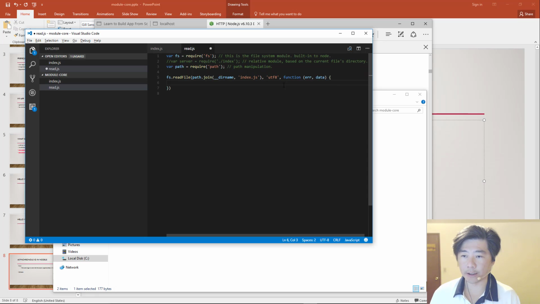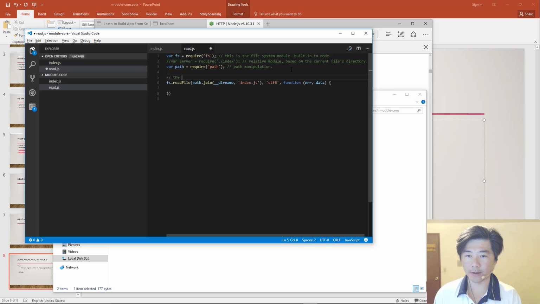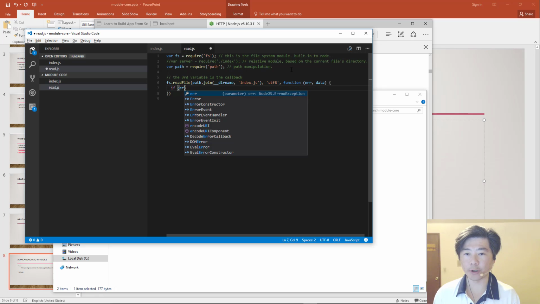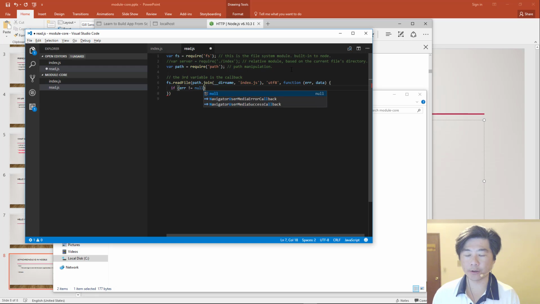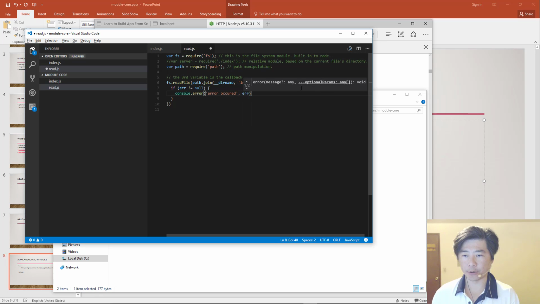And finally, the third argument is the callback. The callback is basically where the data is actually returned. It's a callback that takes in two different variables. The very first variable is the error variable, and you want to make sure you handle that error. You want to check whether or not it's null.